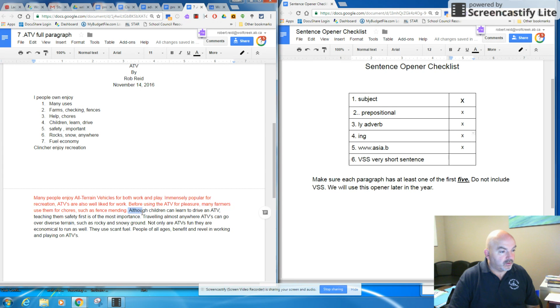The next one I use is although. Although is one of the clausal starters. It's one that we just learned. Again, go to the clausal information that I shared with you. So you can see that it's children learn drive. And then I added this sentence together with it. Safety is important. Although children can learn to drive an ATV, teaching them safety first is of the most importance.